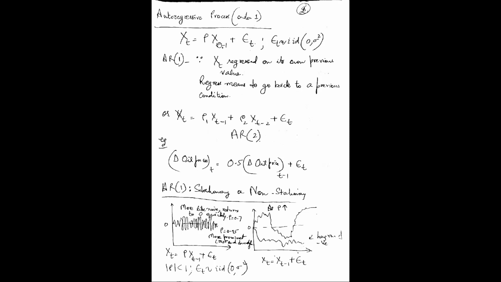Order 2 will be if we include xt minus 2 also. Order 3 will include xt minus 3, and so on. So xt equal to rho 1 xt minus 1 plus rho 2 xt minus 2 plus epsilon t. This is the auto-regressive process for order 2. It can be related to oil price changes, right? The change in oil prices at time t will depend on the change in oil prices at time t minus 1, also with some error term.